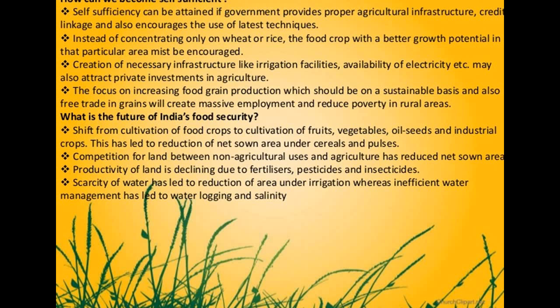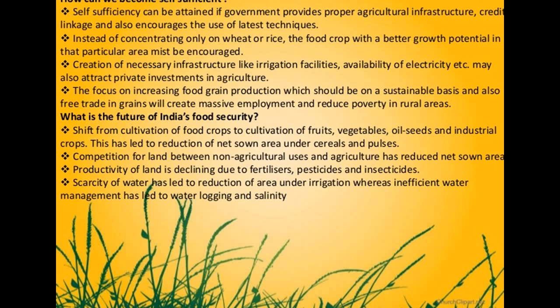Now the production of these things has increased, and the production of cereals and pulses has been decreasing, because in India, particularly on the urban side, people are not very interested in cereals and pulses. They are more interested in their proper diet, and they are taking fruits, vegetables, and such crops that are there in the market.